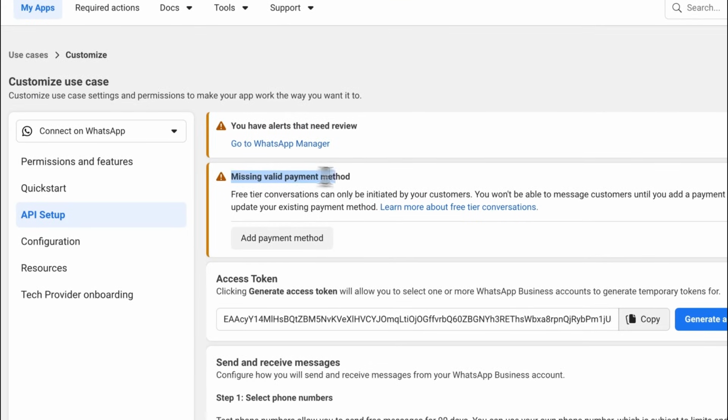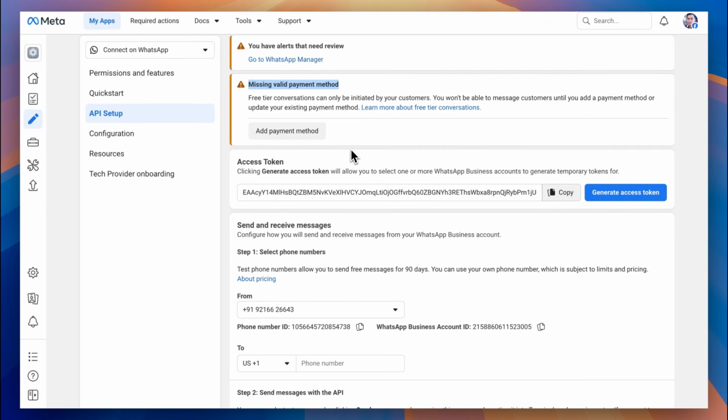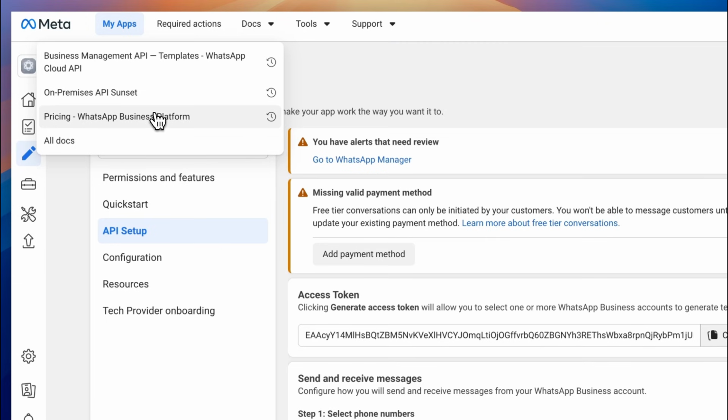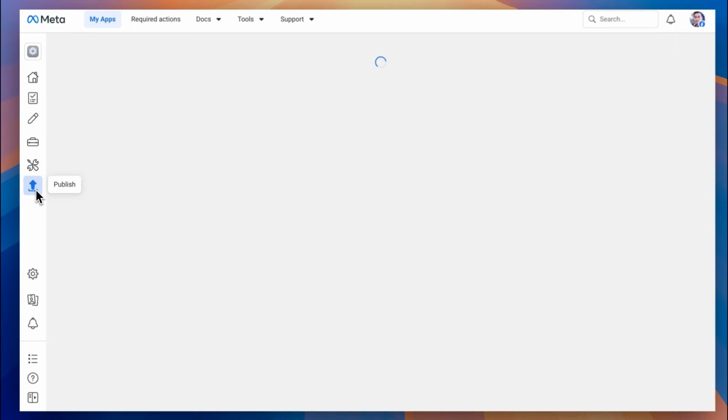Now, a couple more things. Firstly, you'll have to connect your payment method because these messages are not going to be free forever. You will eventually have to pay per message. You can have a look at their pricing. It varies by region and the utility, so you can have a look at that. And once everything is complete, all you have to do is publish the app.